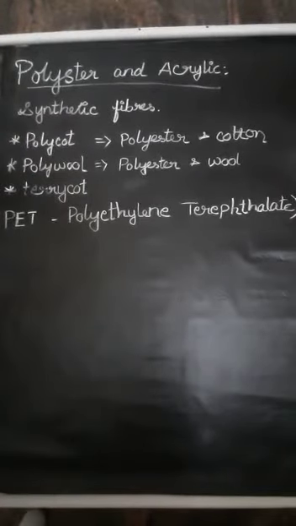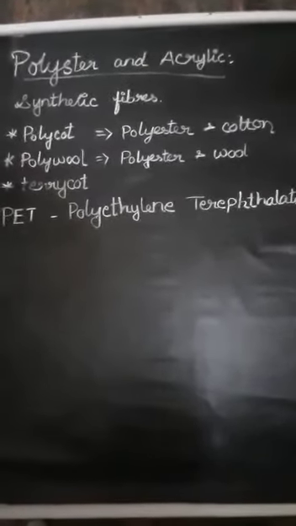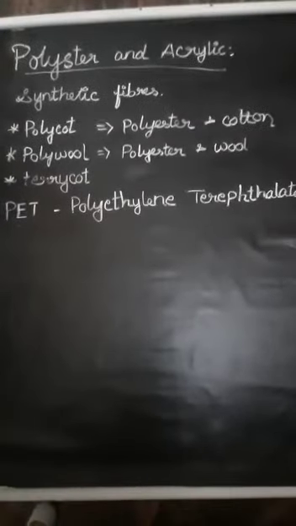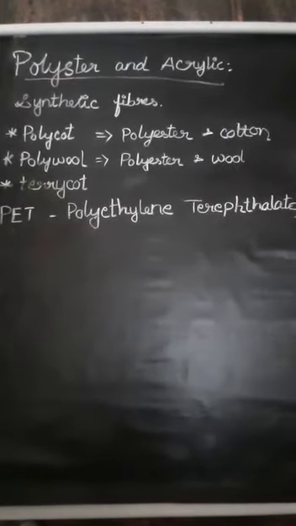Then there is PET. You can see PET on your water bottles. If you turn the water bottle over and look at the bottom, you will see PET and some numbers given. PET stands for polyethylene terephthalate, which is very familiar in the form of polyester. It is used for making water bottles, soda bottles, utensils, films and wires, and many other useful products.